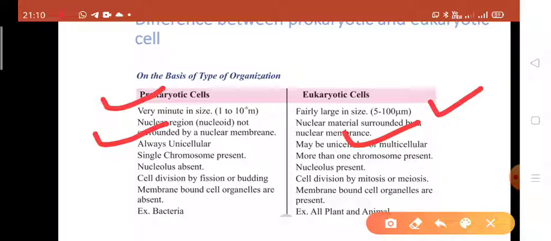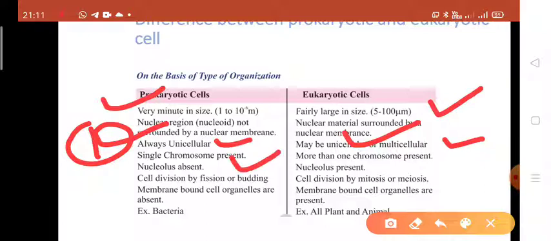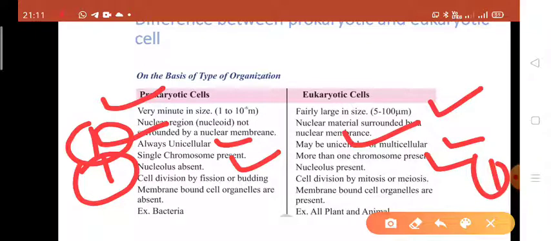Here is the third difference between them. The prokaryotic cell is unicellular, means they have a single cell, only one cell, and the eukaryotic cell can be unicellular and multicellular, means they contain both multicellular and unicellular. And prokaryotes have a single chromosome, means one chromosome, and eukaryotes have more than one, two and more. So they have many more chromosomes.